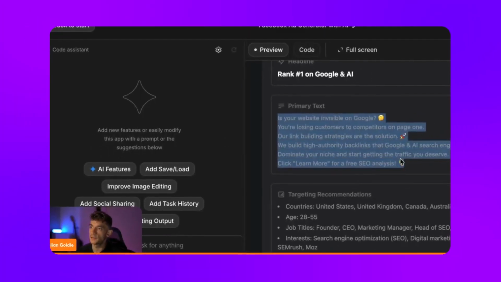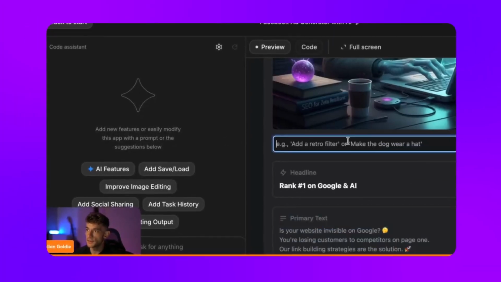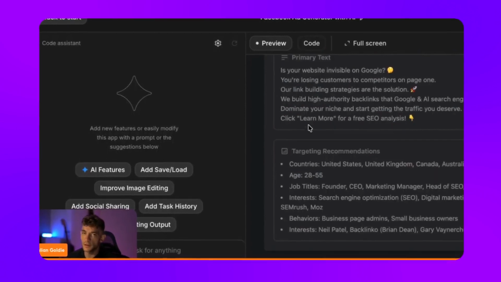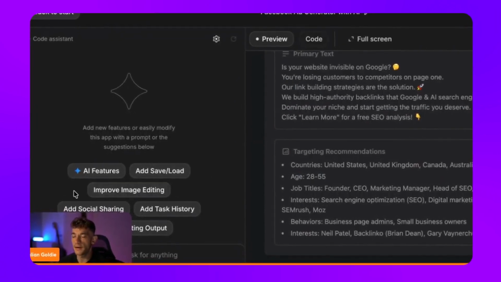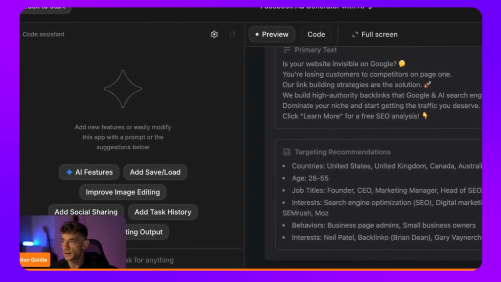You can see how easy it is to automate the primary text, the headline, the creative. It saves so much time, honestly. Like, you have no idea how much time I've spent creating Facebook ads in the past.